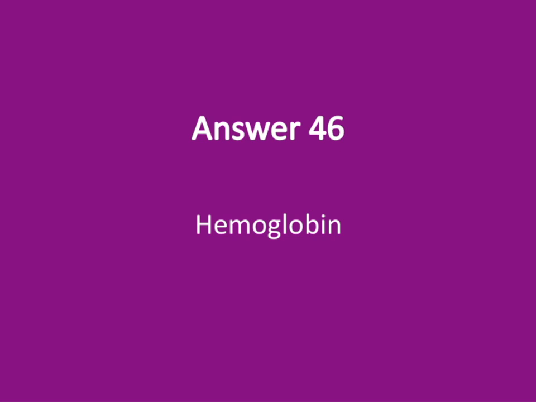conditions like anemia or certain blood disorders can affect oxygen delivery. Its structure and function are closely tied to the overall theme of blood health and systemic oxygen transport. So, when we talk about blood components, hemoglobin stands out as the key player in ensuring our tissues receive the oxygen they need to function optimally.